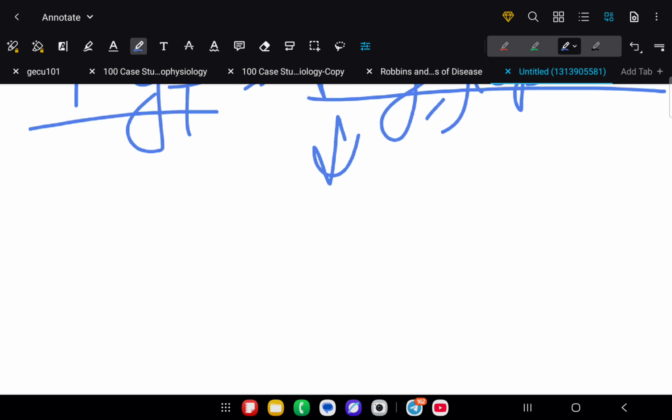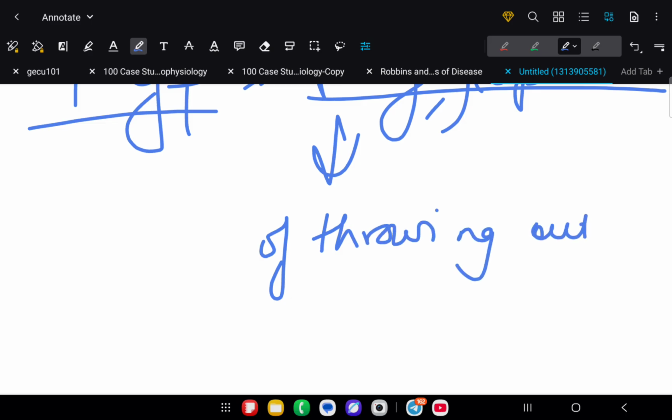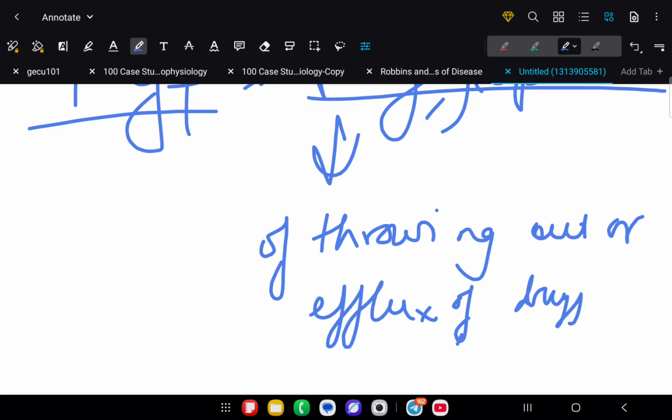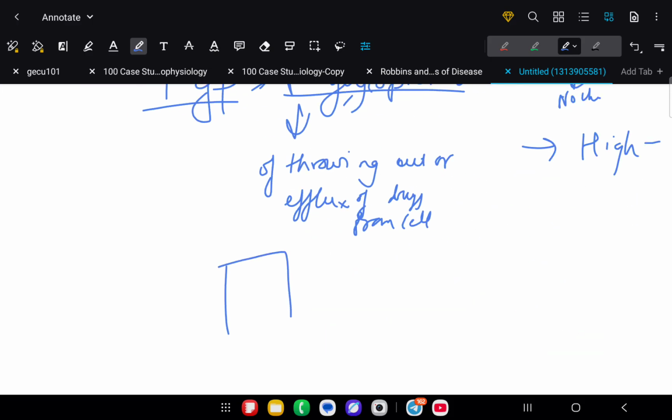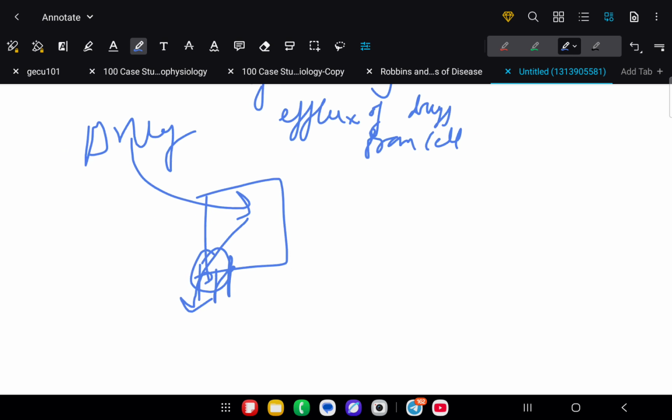PGP has the role of throwing out, or efflux, of drugs from the cell. For example, this is a cell and here is the PGP protein, this is P glycoprotein. So if any drug enters, it will efflux it out. This is the function of PGP.